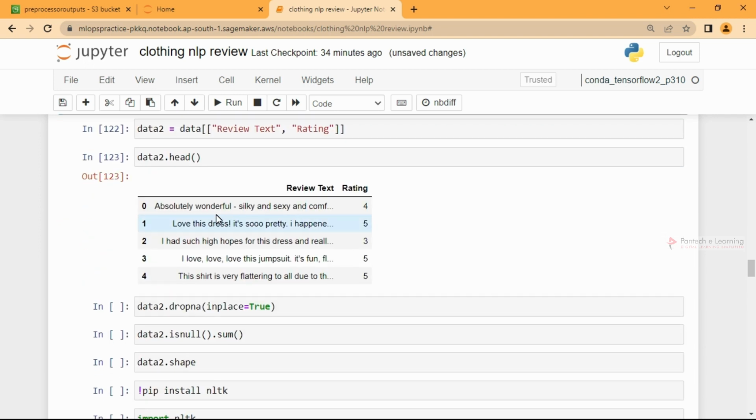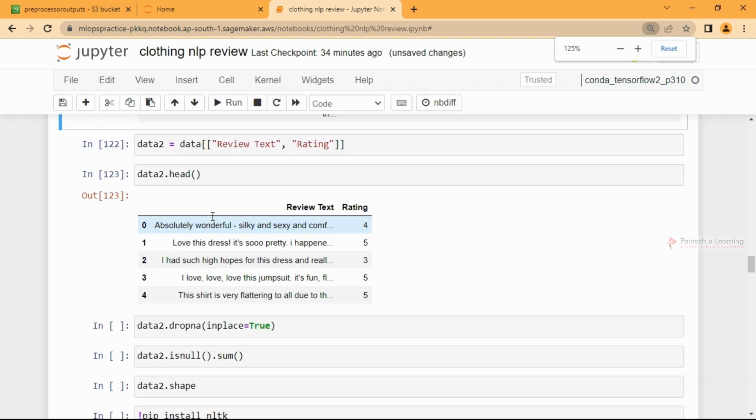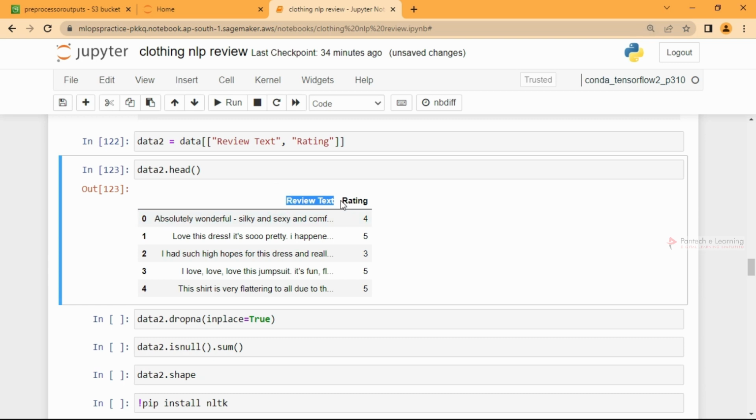It may be good or bad, based on the data we have. And here we are going to take these two, review text and rating.